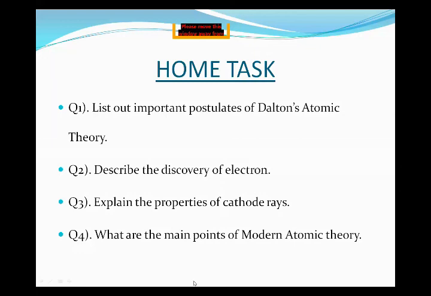Okay, this is all about today's lesson. We have started atomic structure and we have discussed Dalton's atomic theory, modern atomic theory, discovery of the electron, and properties of cathode rays, and then we have shared the home task. This is all about today's lecture.